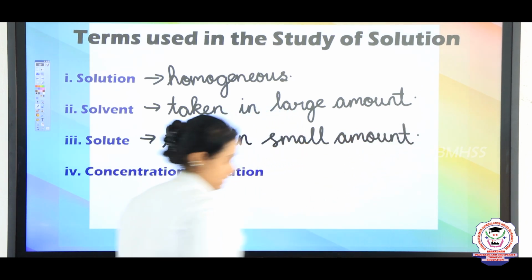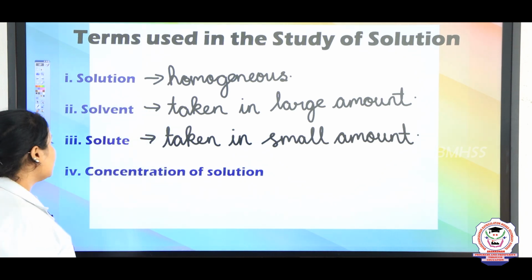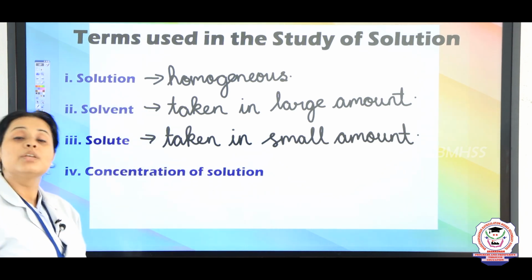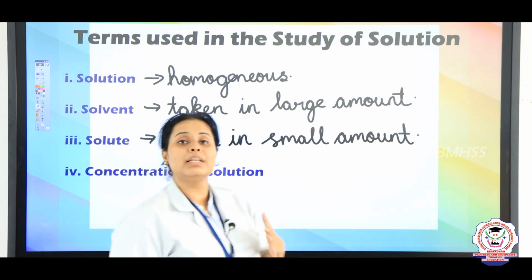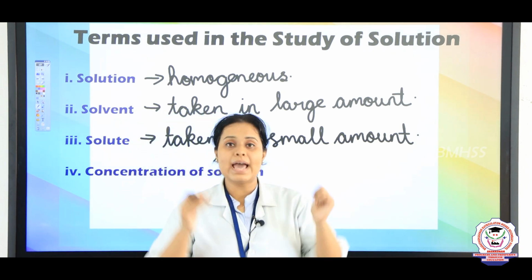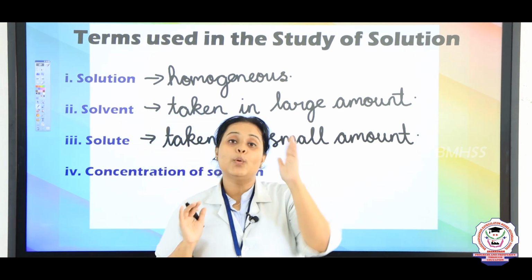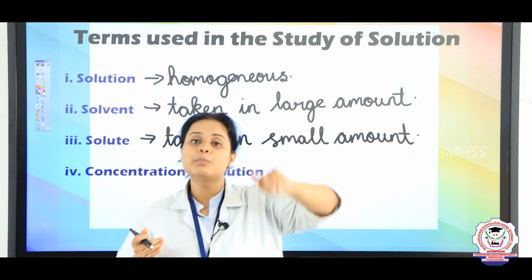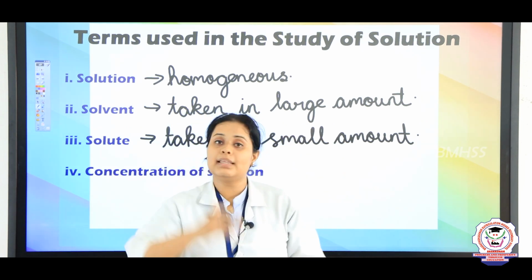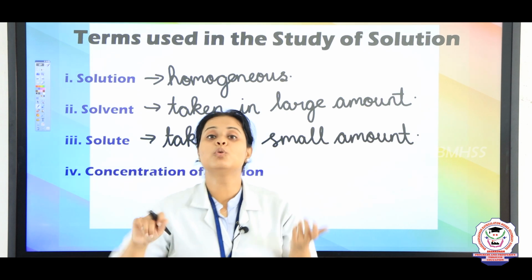Finally, let's come to the topic of concentration of solution. Let me give you an example. I have 2 cups of tea. In 1 cup, I have added 1 spoon of sugar. In the second cup, I have added 3 spoons of sugar.